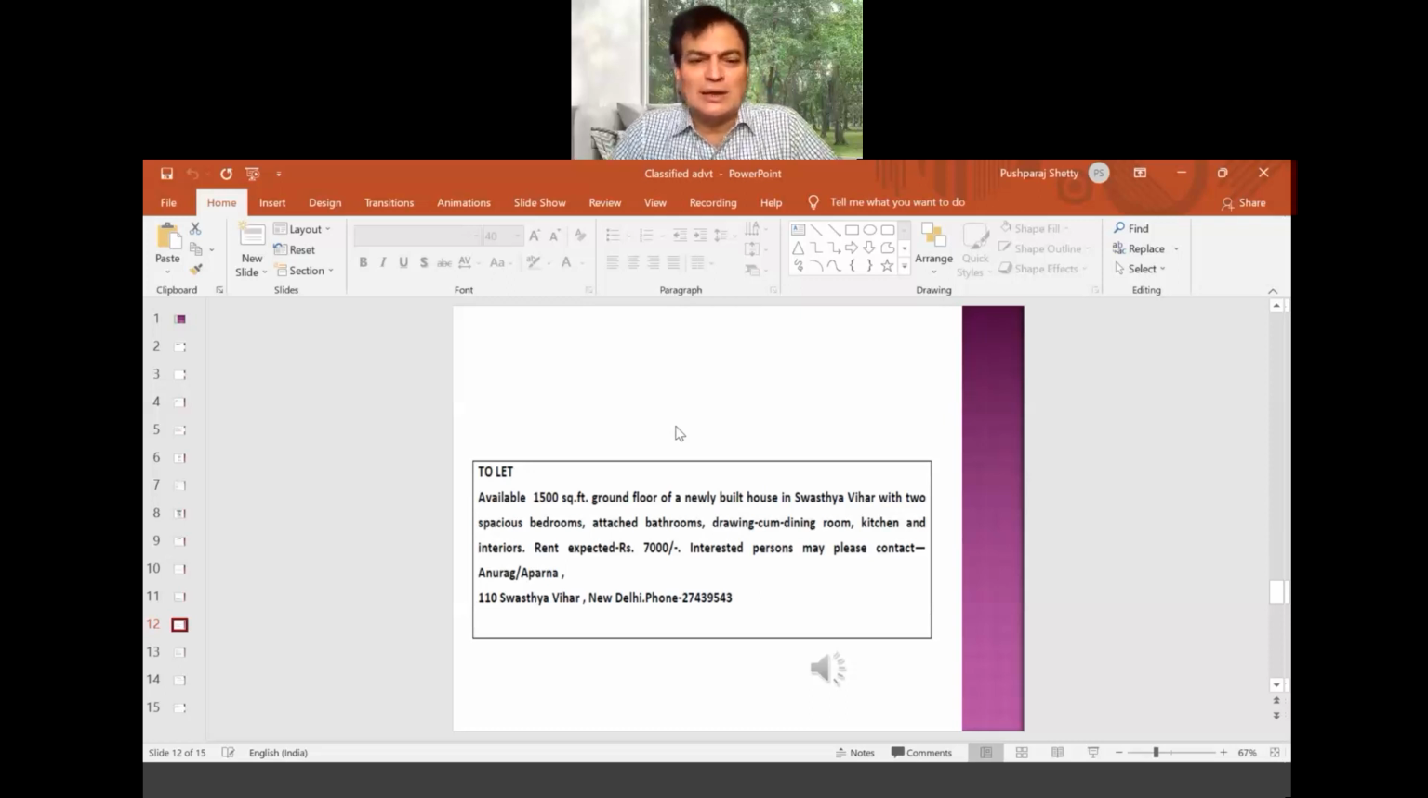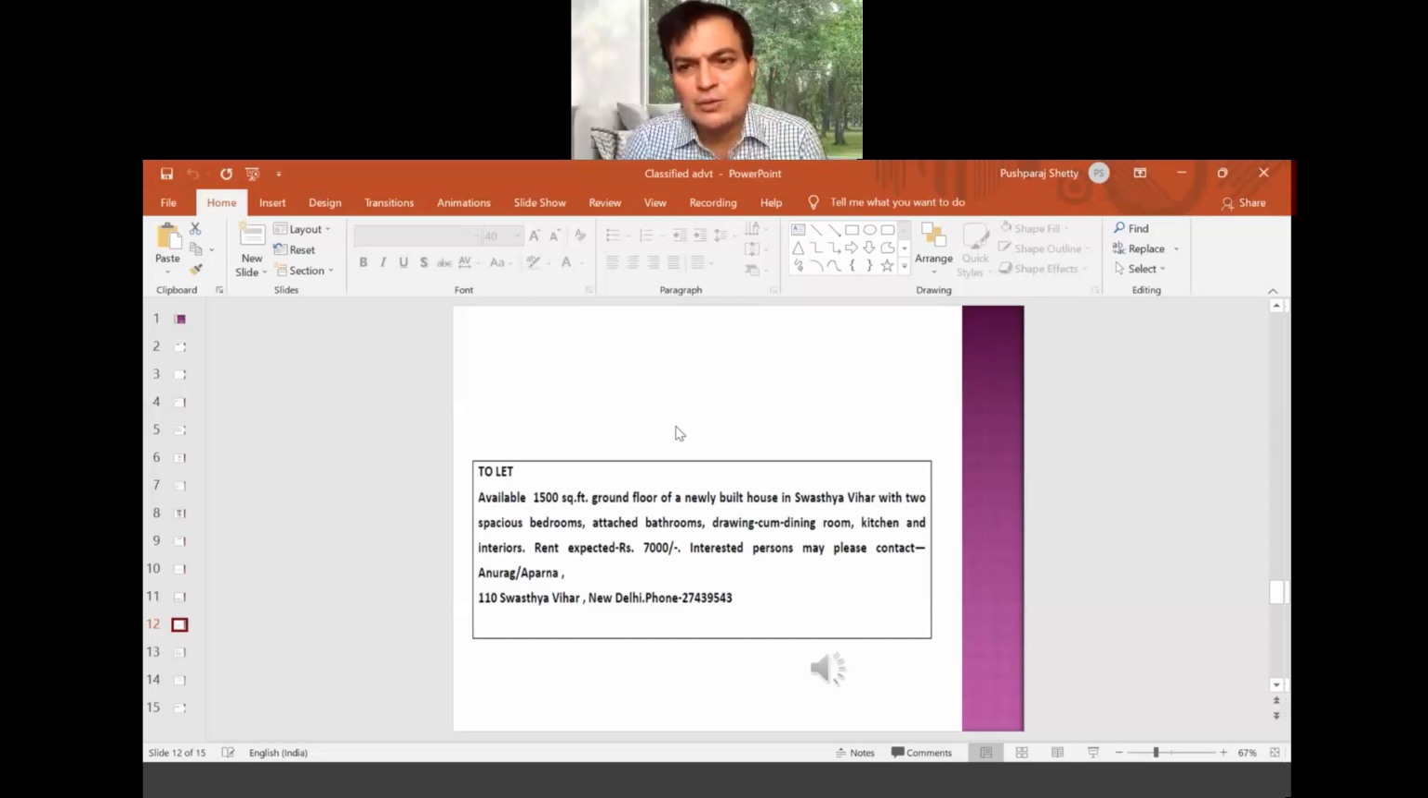To let. Available, 1,500 square feet ground floor of a newly built house in Swasthya Vihar with two spacious bedrooms, attached bathrooms, drawing cum dining room. So what all facilities are available? What all rooms are available? Whether it's an independent house or a flat, if it's a flat, 3 bedroom flat, 2 bedroom flat. Two spacious bedrooms, or three spacious, very large ones. Then with the kitchen and interiors.